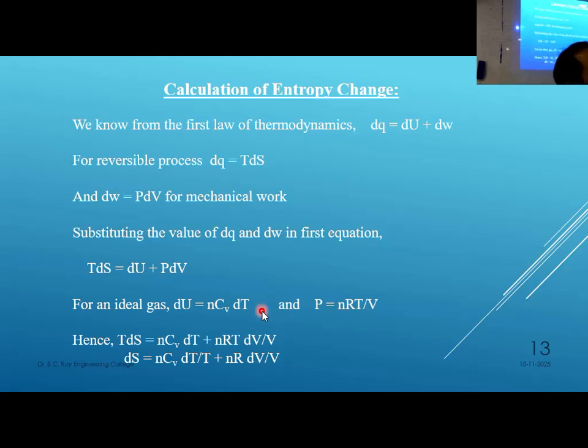Now, next step, instead of dq, write TdS. First of all, write dq equal to dE plus PdV. Right? Now, divide both sides by T.